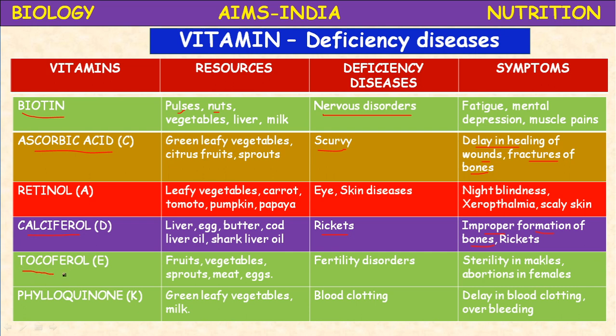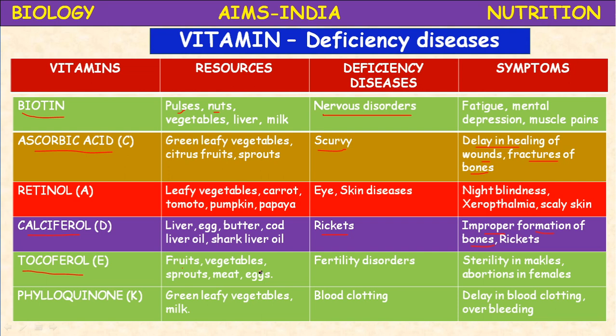Next, tocopherol. Tocopherol is a fat soluble vitamin, vitamin E. It is present in fresh leafy vegetables, sprouts, meat, eggs. Vegetables like drumsticks and sprouted seeds are rich in vitamin E. Vitamin E is a very important vitamin. Its deficiency leads to hair fall, and the person looks old.